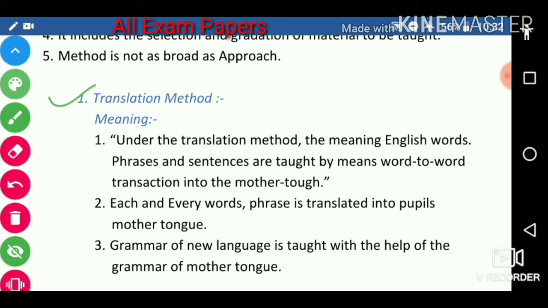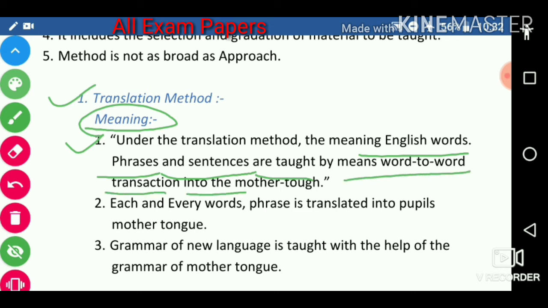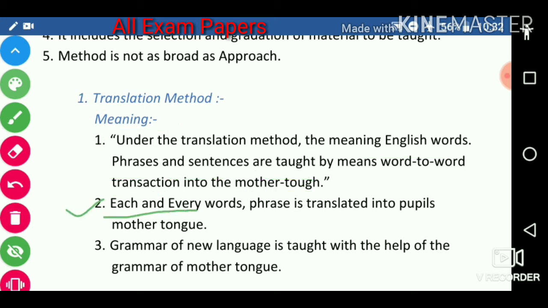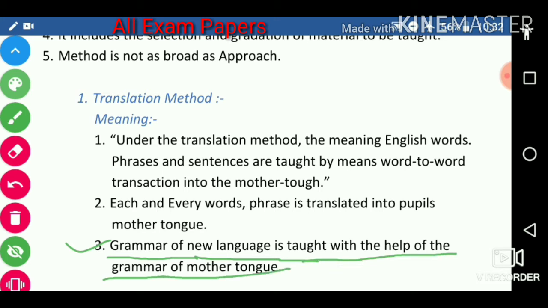Translation method. Meaning, under the translation method, the meaning of English words, phrases, and sentences is taught by means of word to word translation into the mother tongue. Each and every word and phrase is translated into the pupil's mother tongue. Next, the grammar of the new language is taught with the help of the grammar of the mother tongue.